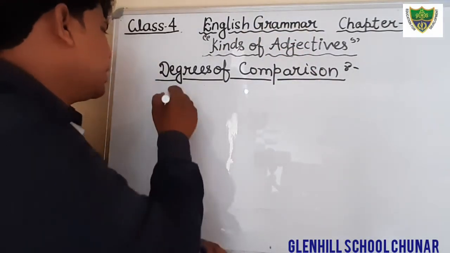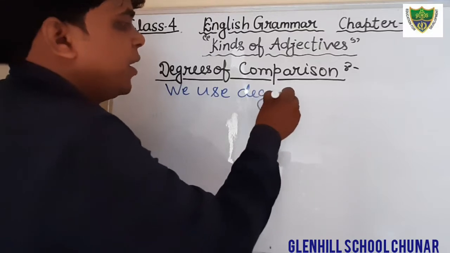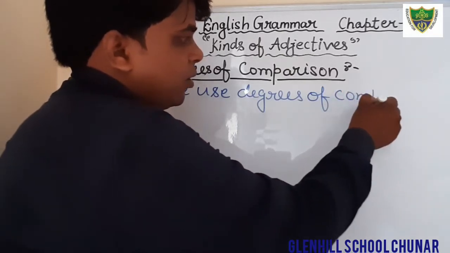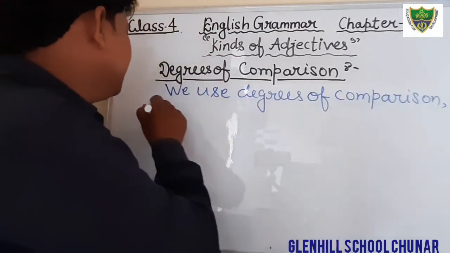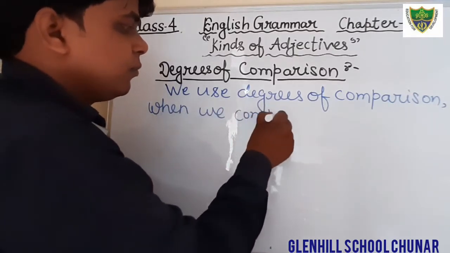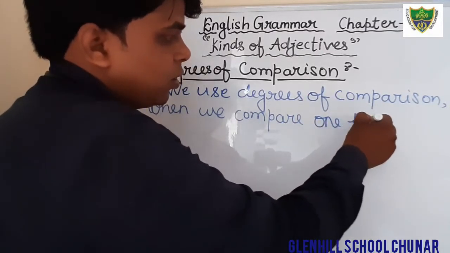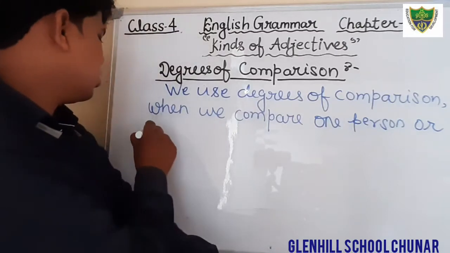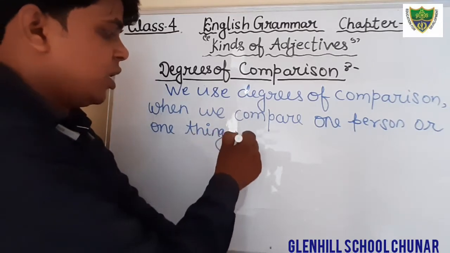We use degrees of comparison when we compare one person or one thing with another.